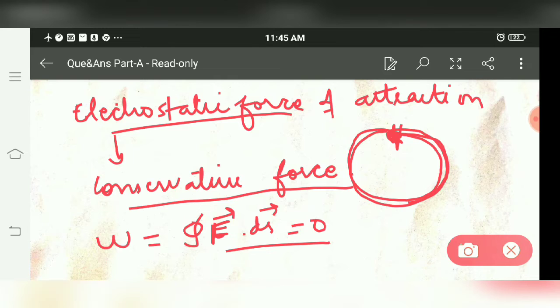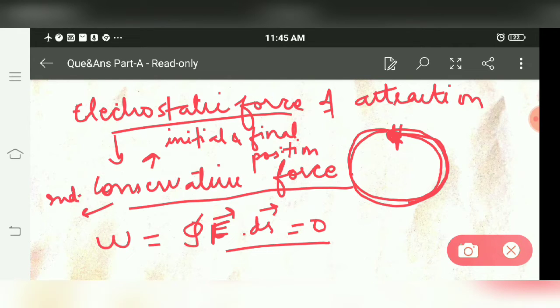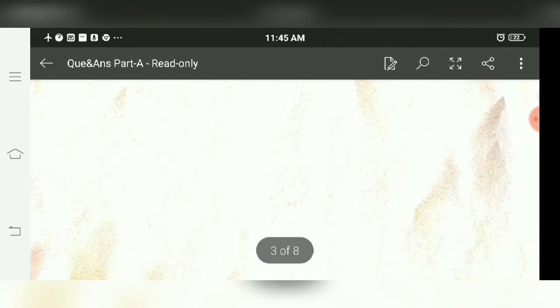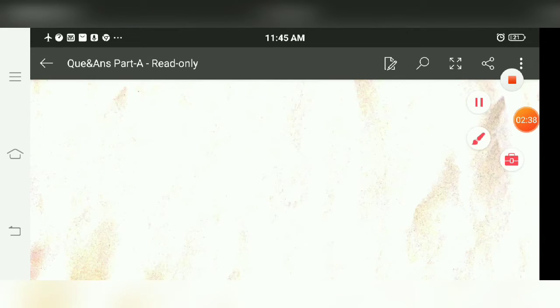For a conservative force, the work done depends upon the initial and final position, but is independent of the path followed. It does not depend upon the path followed. So it is conservative in nature, and the work done is 0.